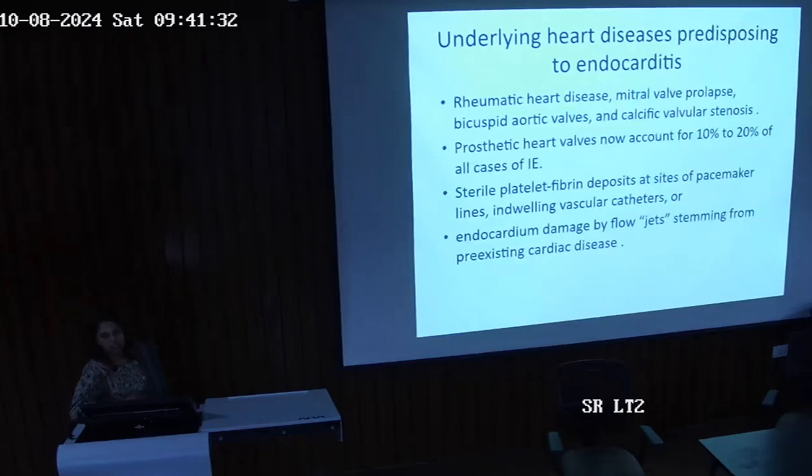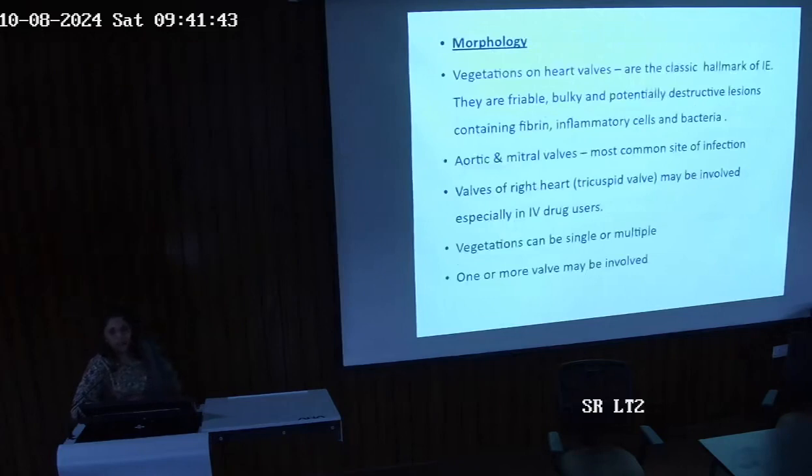At the site of pacemaker lines and indwelling vascular catheters, the endocardium can get damaged by the flow jets stemming from any previously pre-existing cardiac disease. What is the morphology? The most important thing in infective endocarditis is the vegetations on the heart valves. They are the classic hallmarks. What do these vegetations look like? They are friable, bulky, destructive lesions that contain fibrin, inflammatory cells and bacteria.